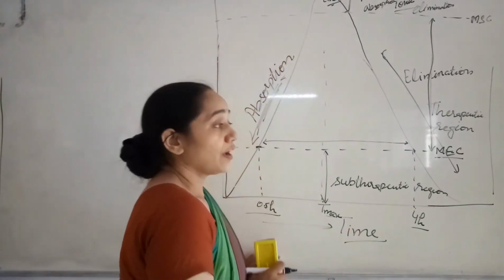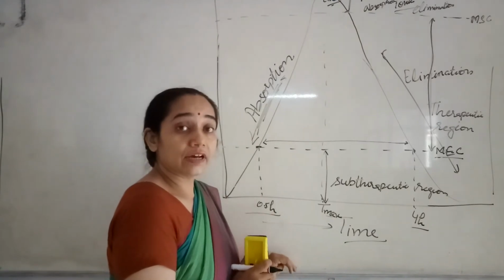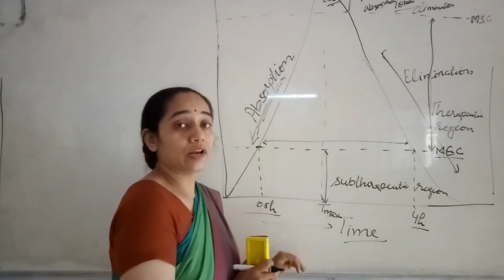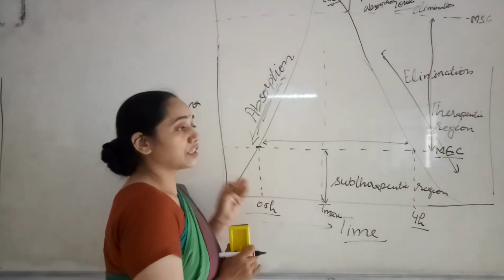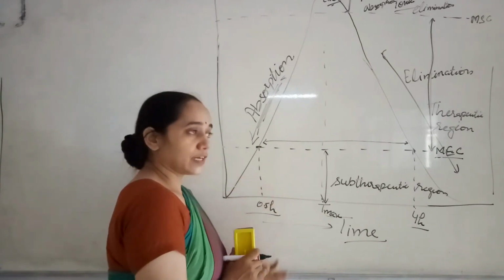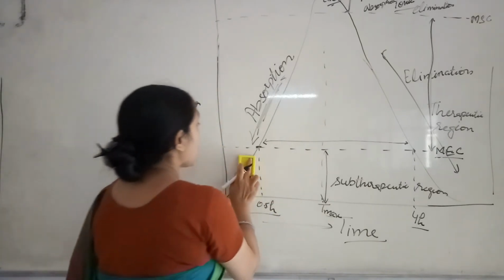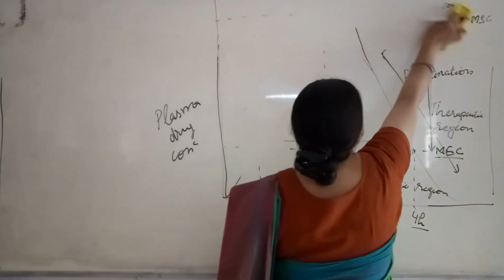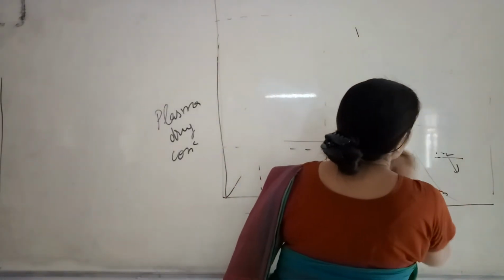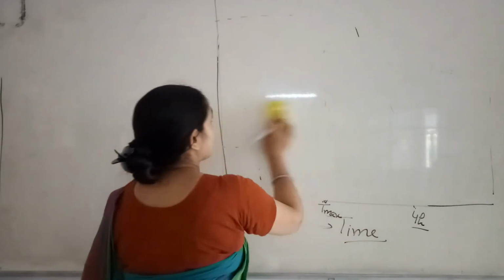Now this is the case for the oral formulations like tablet, capsule, syrups, elixirs, whatever they may be. But if I have to give a drug by the parenteral route, then this graph will not be like this, it will be like this.